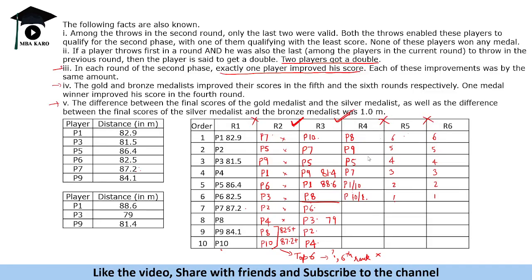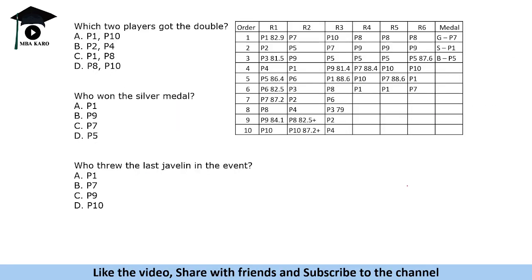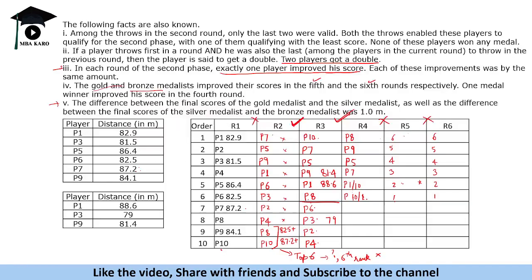Okay. Again, a lot of information processing required in this set. One thing that is given to us here is what happens in the last 3 rounds, right? The gold and bronze medalist improved their scores in the 5th and 6th rounds respectively. So gold medalist improved his score in the 5th round. That means gold medalist यहाँ पे second रहा होगा, और यहाँ पे first में आ गया. ठीक है, so this is the gold medalist who was second here, improve किया, first पे आ गया, last round में improve नहीं कर रहा है. So that means gold medalist was here, and now he is the gold medalist.